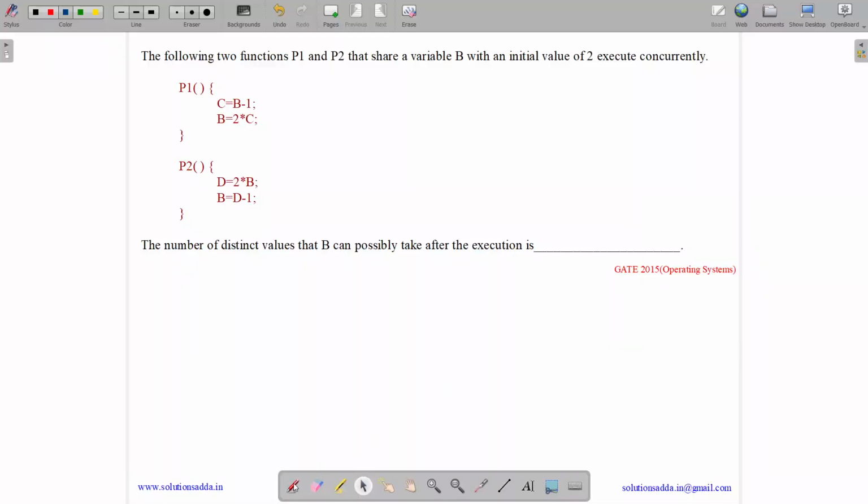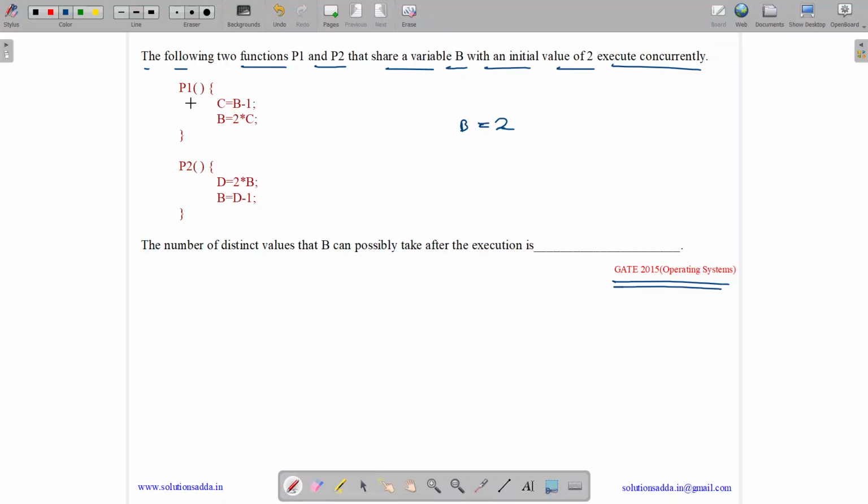This question belongs to operating system subject and was asked in GATE CSE 2015. So the question states, the following two functions P1 and P2 that share a variable B with the initial value of 2 execute concurrently. So we have B with a value of 2, and P1 and P2 execute concurrently. The number of distinct values that B can possibly take after the execution is. Okay. So we need to tell how many values for B are possible.